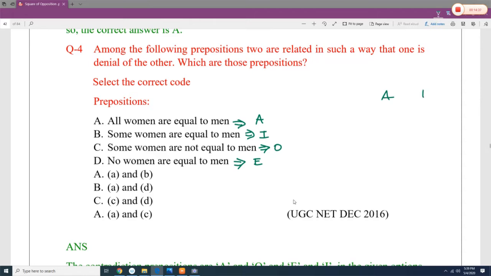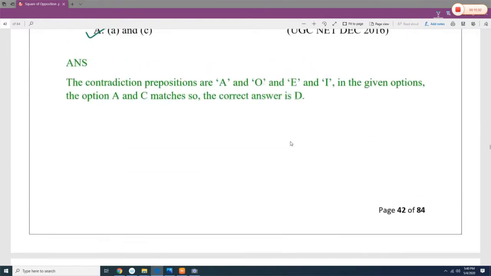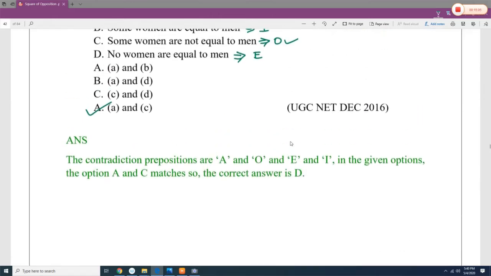And we know A, E, I and O. So if A is given, then O is the contradictory of A. Therefore, A and O, meaning options A and C, are given. So A and C are contradictory to each other. So D is the correct answer.